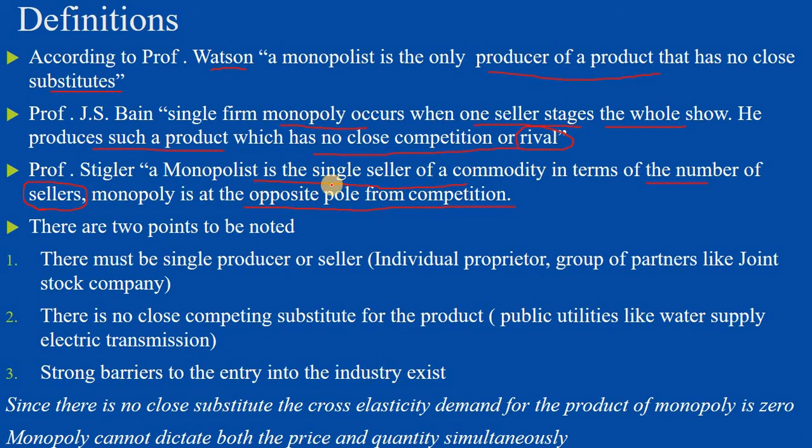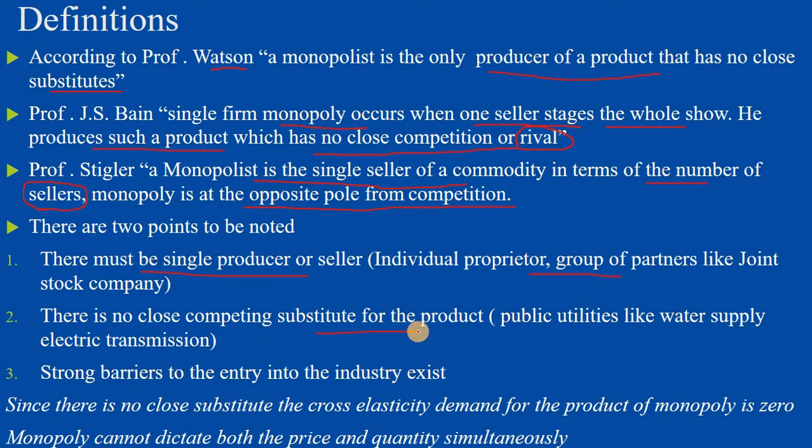So by seeing all these definitions, we can come across three important points. First, there must be a single seller or producer, which may be an individual proprietor, a group of partners, or a joint stock company. So there is only one firm in the monopoly, and that single firm constitutes the industry.